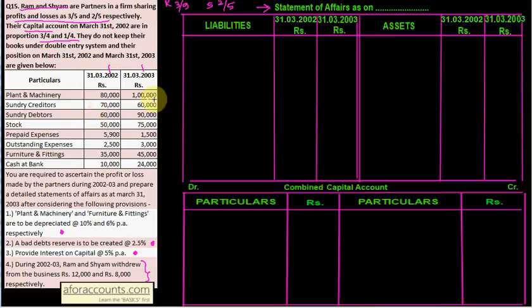Plant and machinery 80,000 and 1 lakh. Okay, टिक करो जो कर दिया है. Sundry creditors 70,000 and 60,000. Creditors my liability.